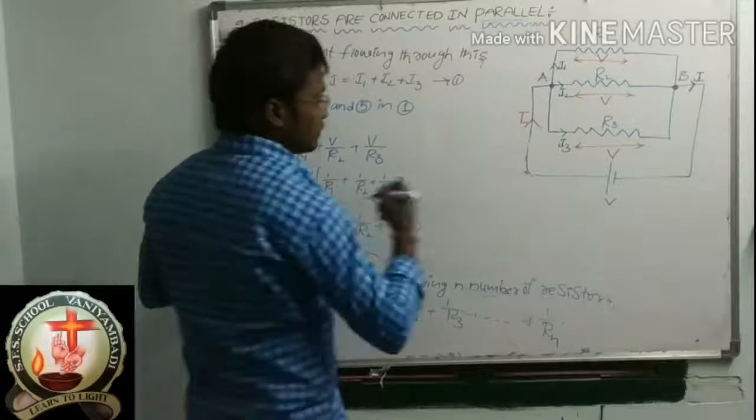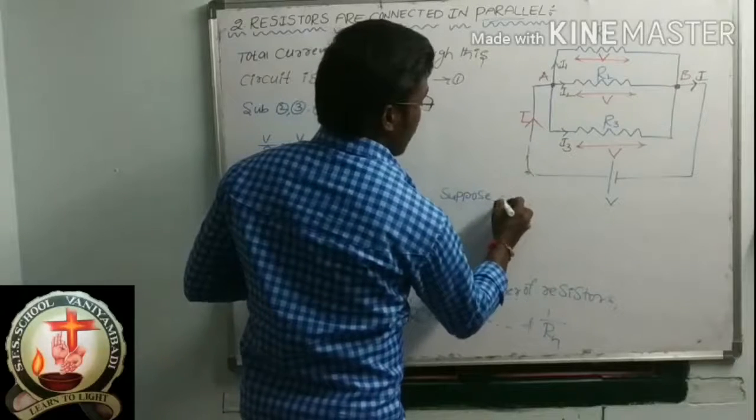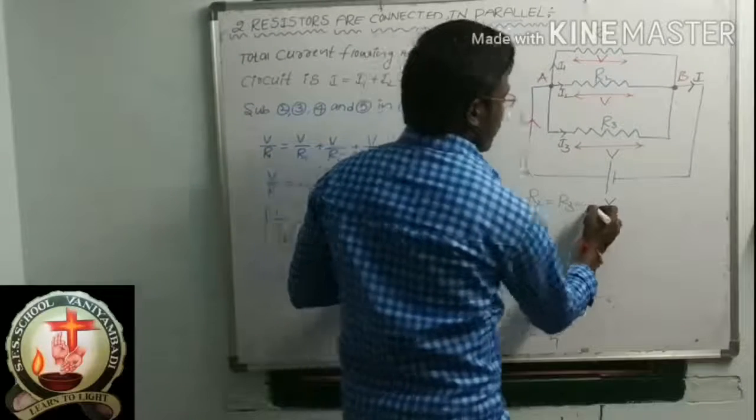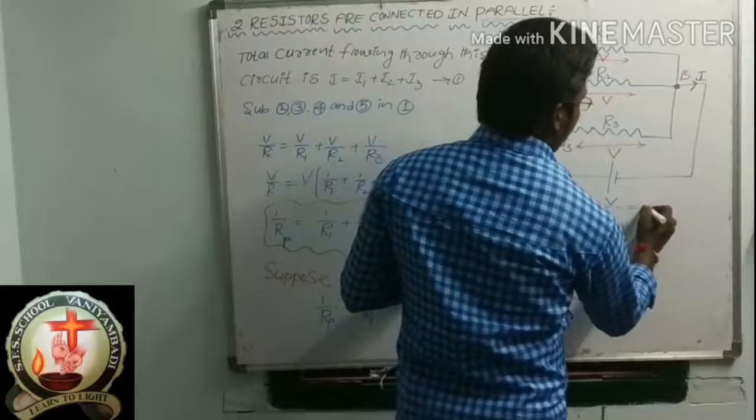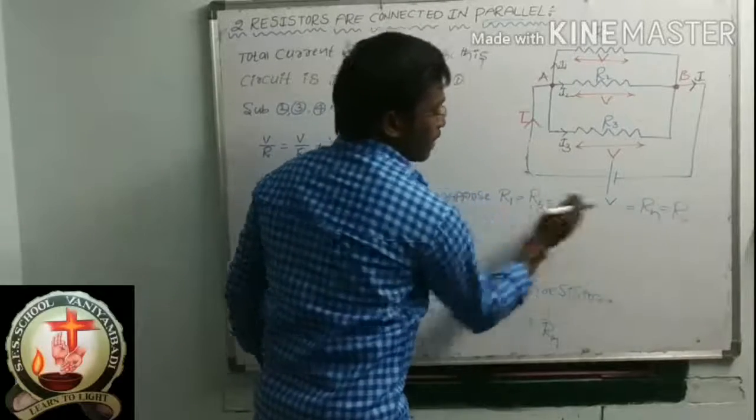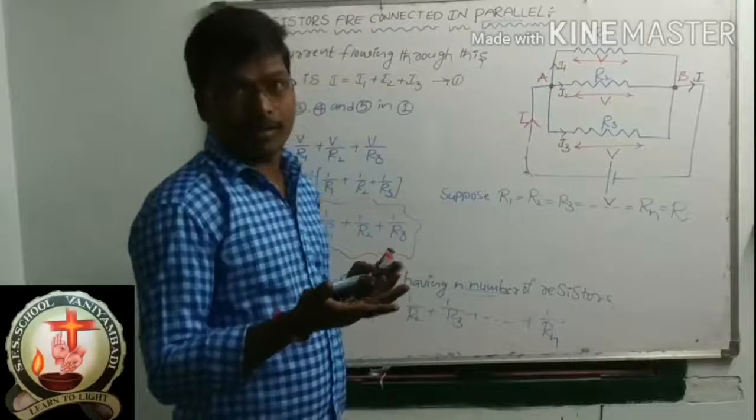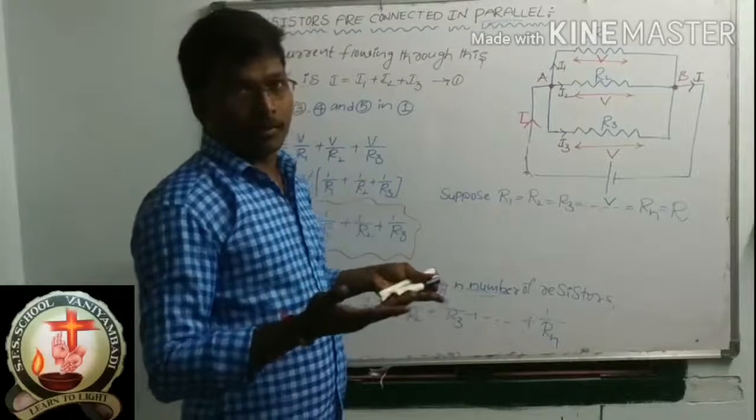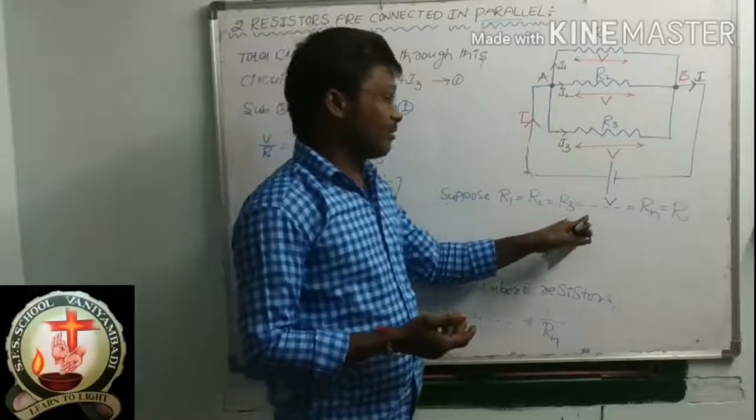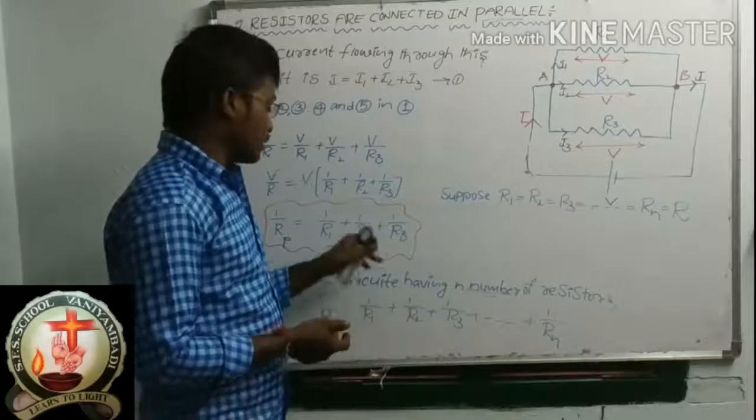Suppose R1 is equal to R2 is equal to R3, and so on, is equal to Rn is equal to R. All the values are equal to R. R1 equals R, R2 equals R, R3 equals R. Suppose this is my consideration. How will this equation be converted when R1 is equal to R2 is equal to R3 and so on up to Rn is equal to R?